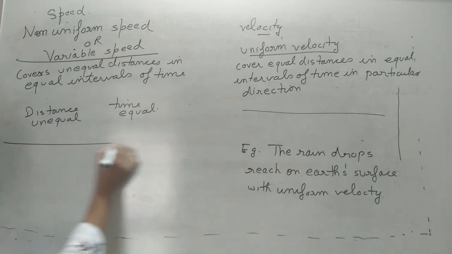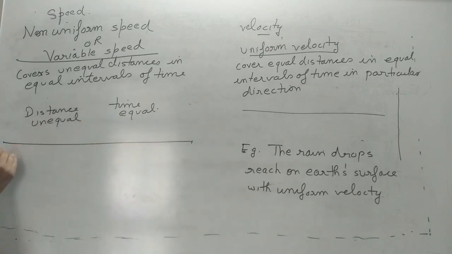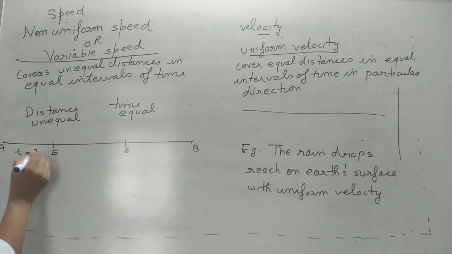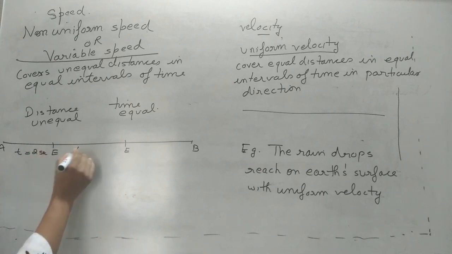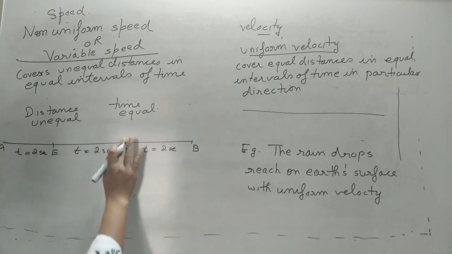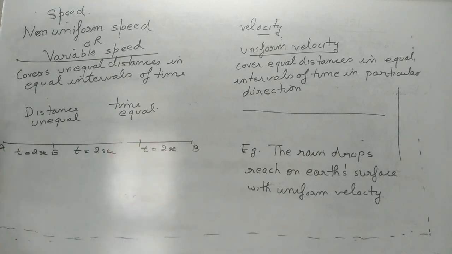How can you generalize it? Suppose a body is moving from A to B and these are the two intervals I have taken. Let us suppose the time is 2 seconds, 2 seconds, 2 seconds. Is that clear? But here the distance traveled, let us suppose, is 1 meter.